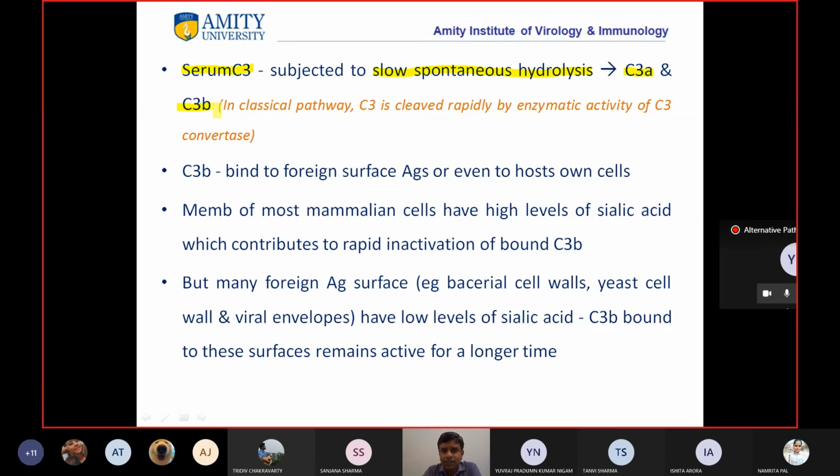Now, this C3b, which is roaming around in our circulation, binds to foreign surface antigens or even the host's own cells. So this C3b will recognize foreign surface antigen and bind there, and it may also bind to the host's own cell.